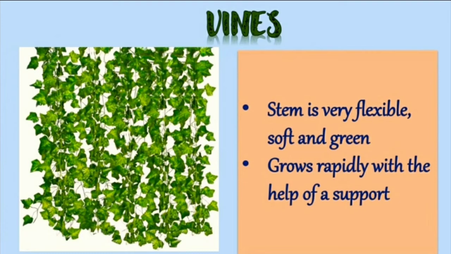They grow rapidly with the help of a support. Some vines need vertical support for growing, while some others spread on the ground. These are the climbers like the money plant. You must have seen, children. So they have aerial roots. So these are the vines. Understood, children?